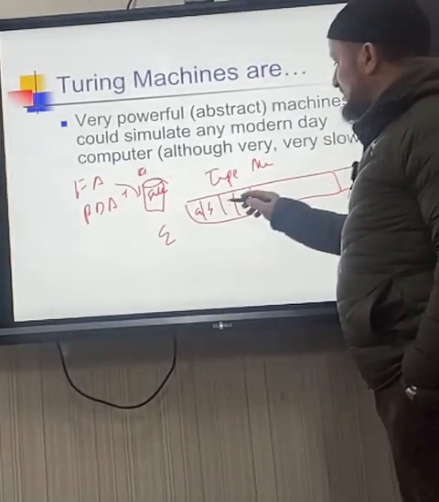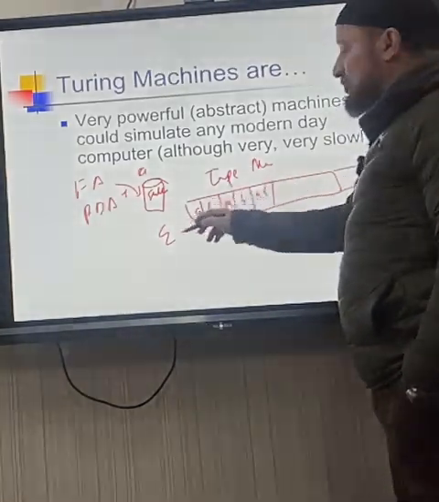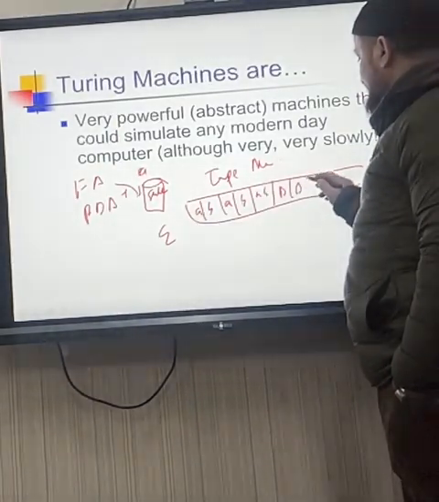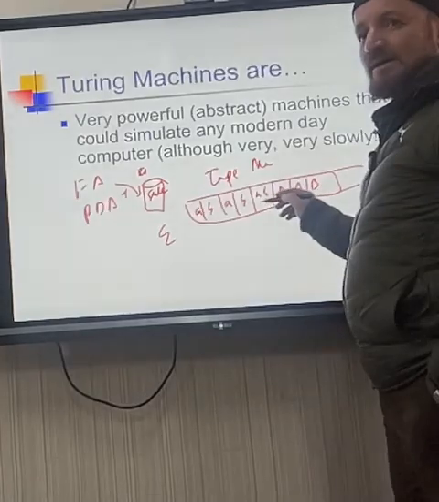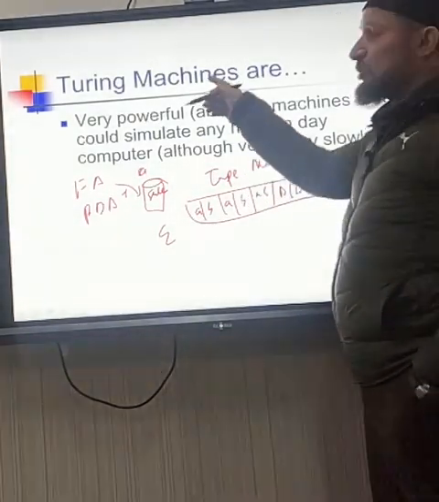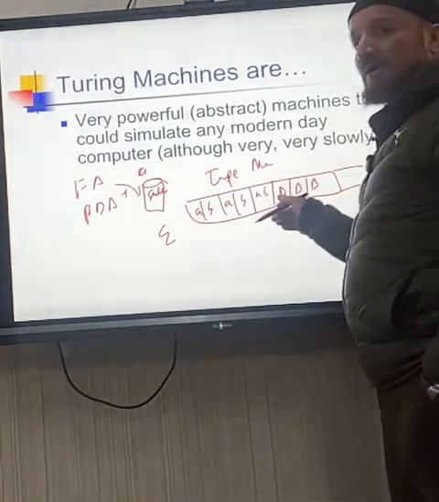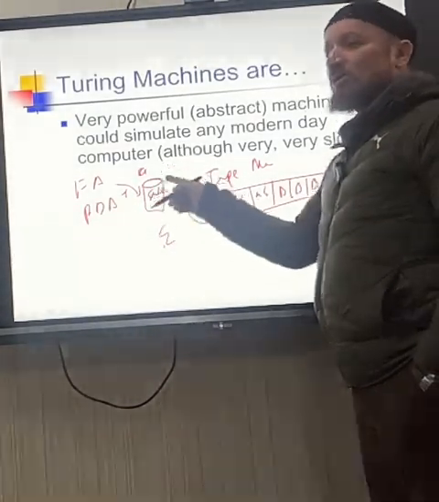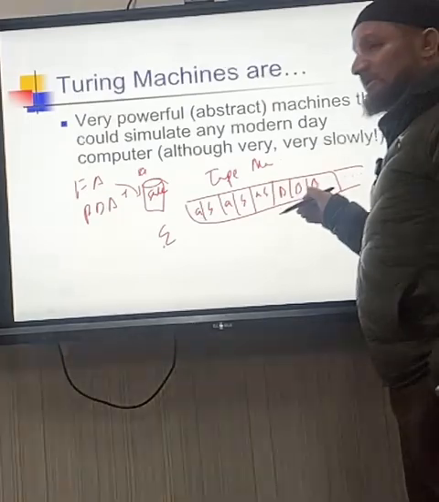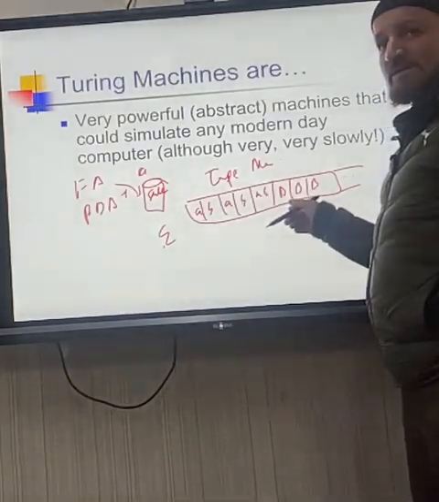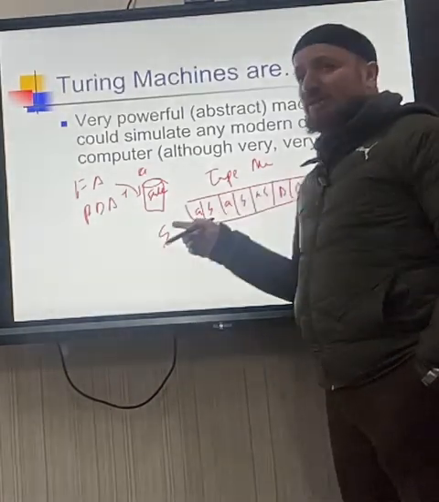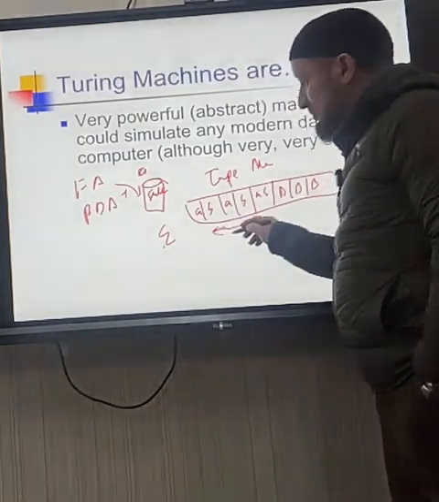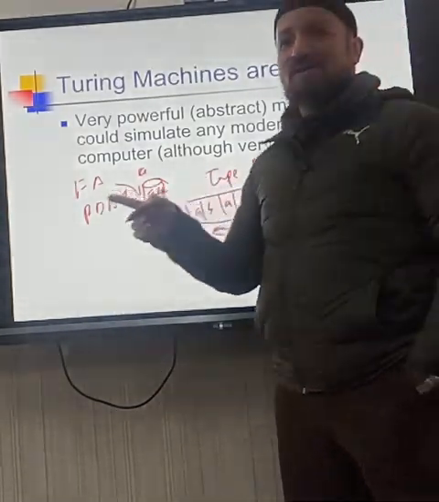But when we finish with our A's, B's and C's, whatever the inputs we have from the sigma, it will have the blanks. We put the blank in it. So if we want to formally define the Turing machine, we'll also have a blank in it. We will have the sigma in it. We have all those things what we have seen, but we also have the B, the blank. The most important thing in the tape is we can read this way or we can go this way also. We can read right, we can read left.